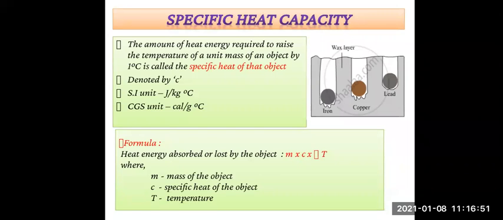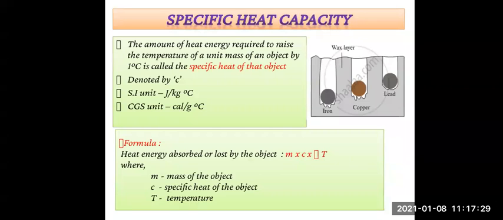It is denoted by small c. The SI unit of specific heat is joule per kilogram degree Celsius, and the CGS unit is calorie per gram degree Celsius. So don't confuse between the units. Then we have seen the specific heat of some substances, for example water, paraffin, kerosene, aluminum, iron, copper, silver, and mercury. So go through those examples.